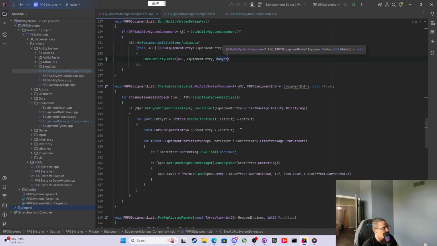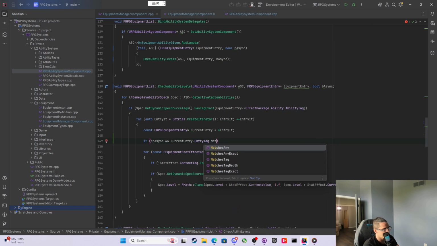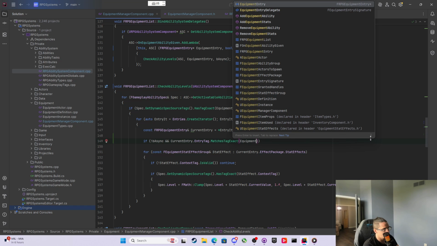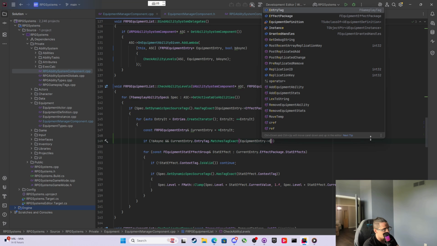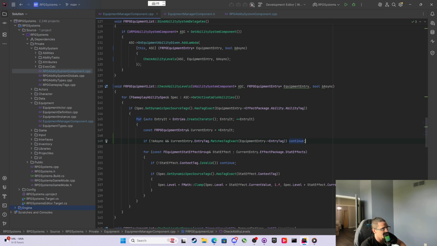Because really, there's only one situation where it ever matters, and it's right here. As soon as you get into this entry iterator, we need to check just the one time. Say if not, be async. We check that if it's not async first, because if it is async, then it doesn't matter. We just let it fly. But then we ask for the current entry, the entry tag, and we need to match this tag exact. And that's going to be the equipment entry. Has the entry tag as well. And then we could just say continue on this. Let's continue on this one too.